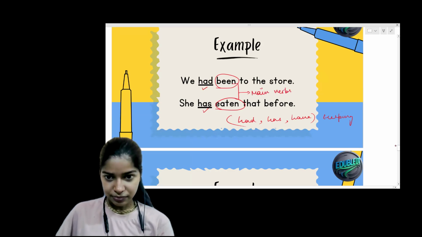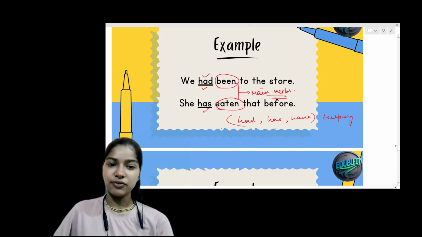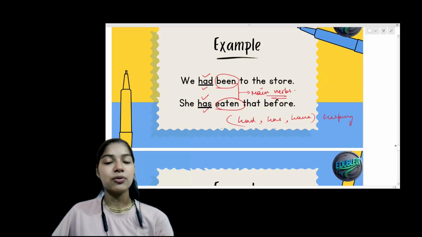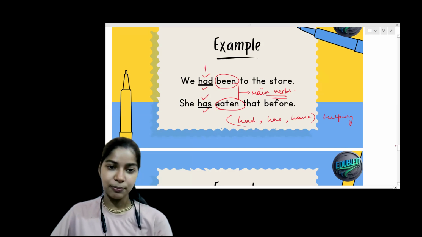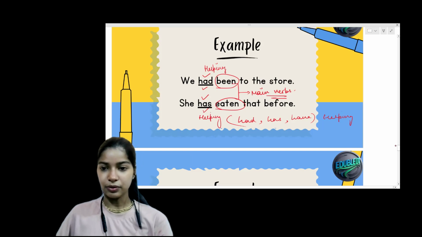The verbs that come before the main verbs are called helping verbs. So had and has are the helping verbs. Getting it? Okay. Now let's move on.